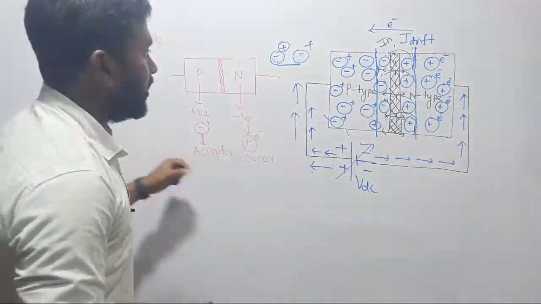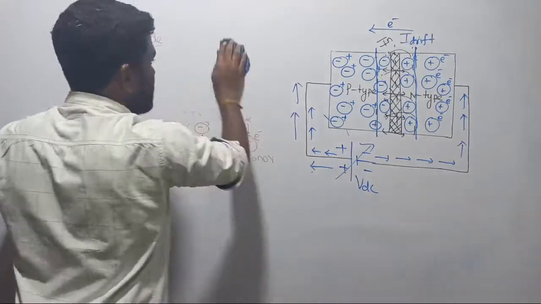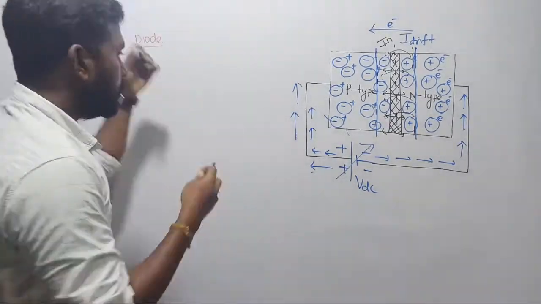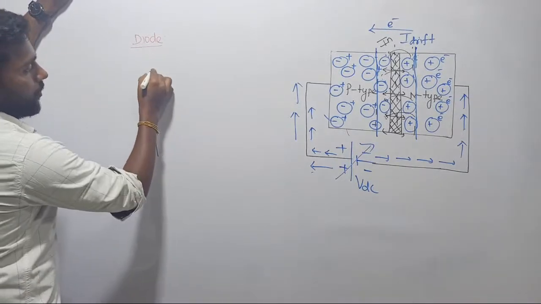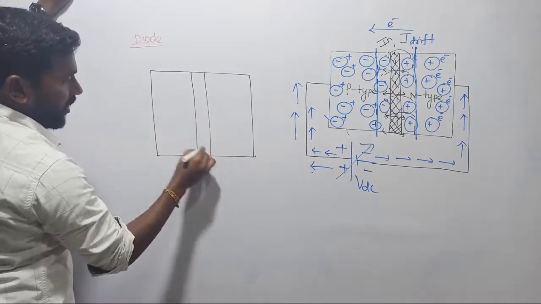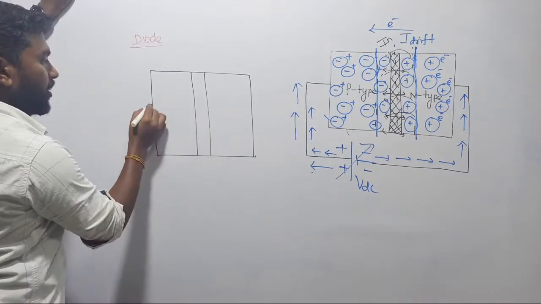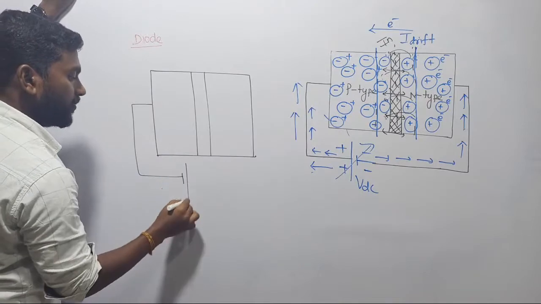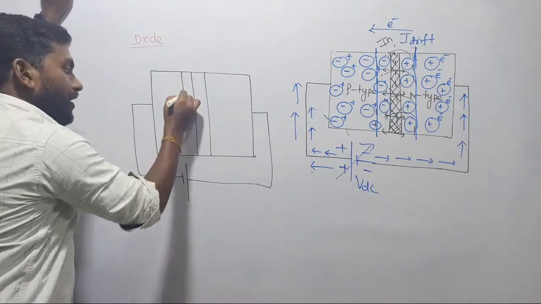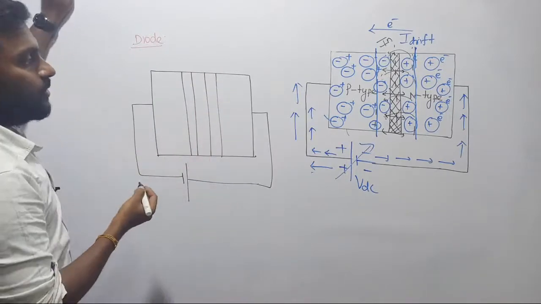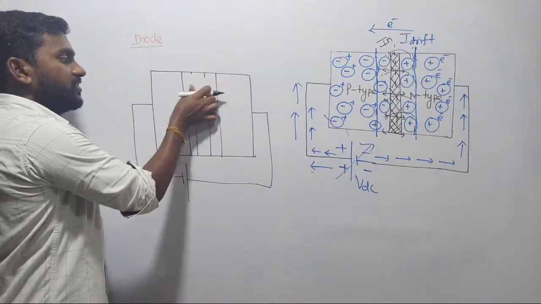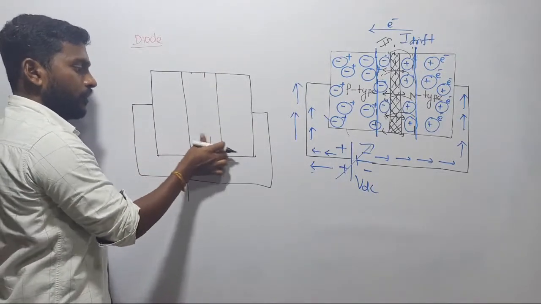First, what do you mean by reverse bias? Reverse in the sense, I have to do the same process in the opposite direction. Let me take the same material, but now I am going to connect it in the reverse direction. We already know the size of the layer is increased because some particles are ionized when we join the P material with the N material, such that this is the new size of your layer.